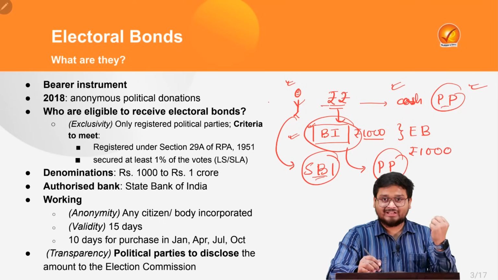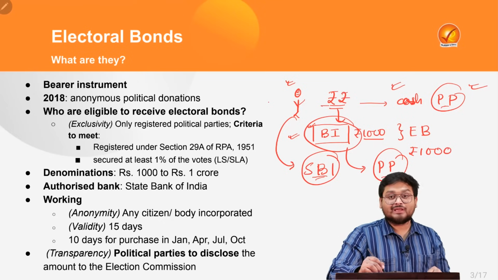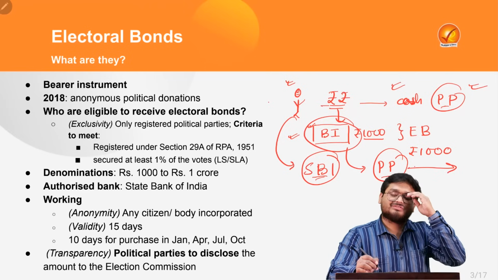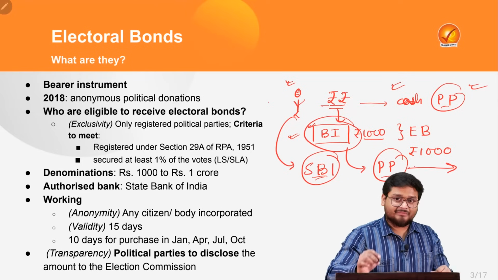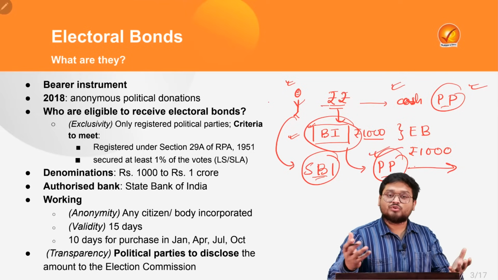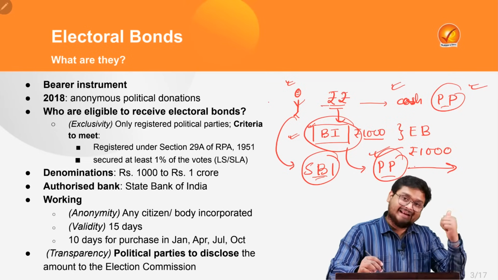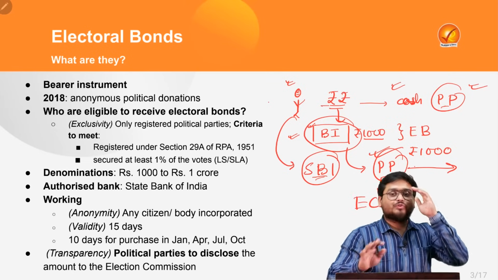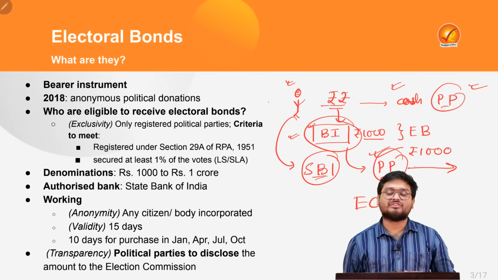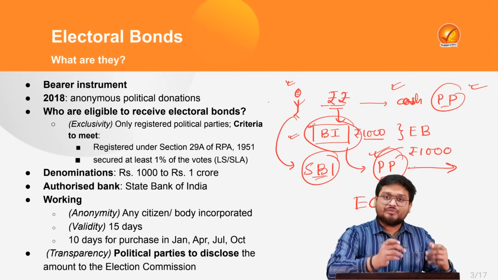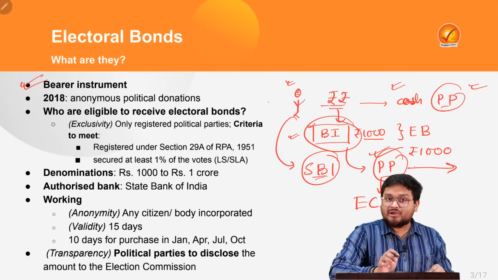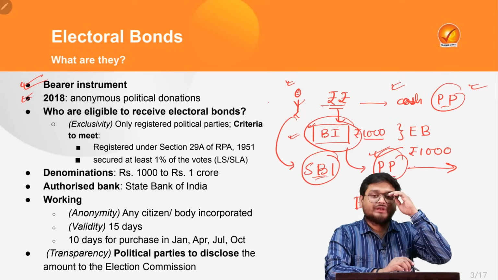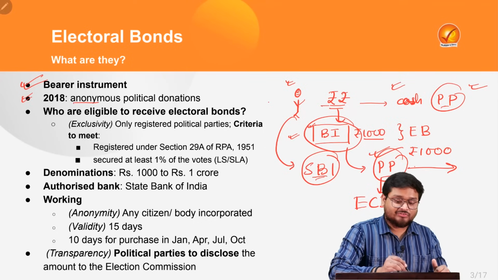It needs to extract the money from the bond. So it will be depositing its electoral bond into their own designated bank branches. And from there, whatever money the political party is withdrawing via this electoral bond, that detail has to go to the Election Commission of India. So this is broadly the ecosystem of the electoral bond. And here we saw that it is a bearer instrument with no details on it. Also it was introduced in 2018 to introduce this idea of anonymous political donation.